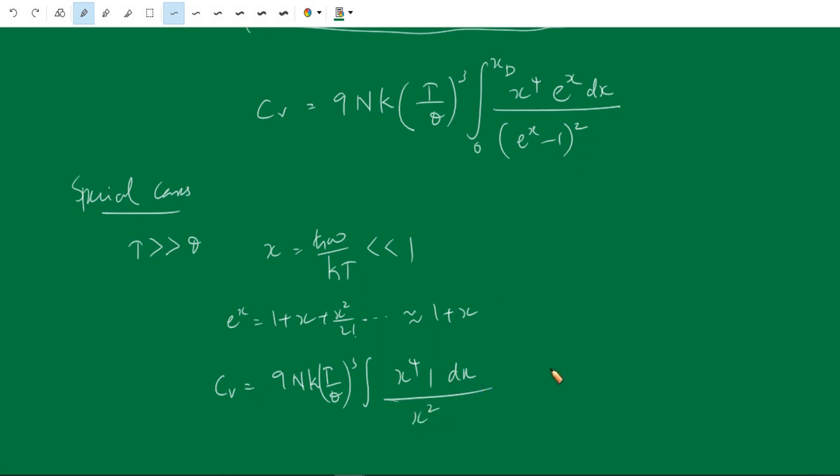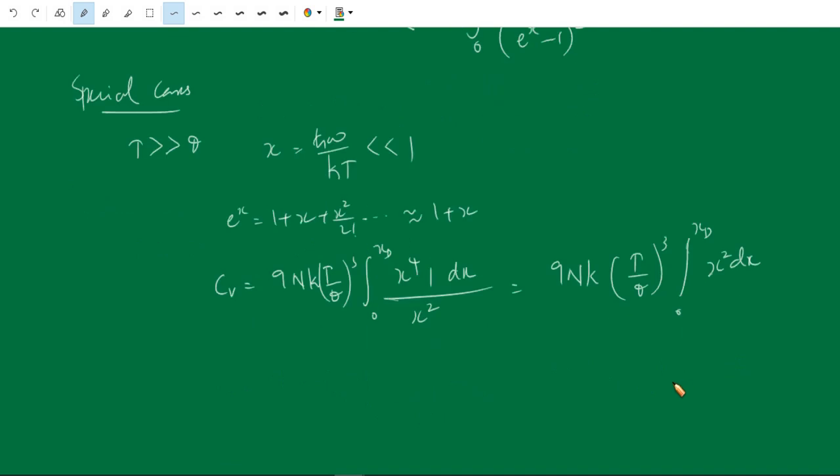So this is equal to 9Nk, T by theta whole cube, integral from 0 to xD of x² dx. The integral of x² dx is x³ by 3, so it becomes xD³ by 3. xD³ is nothing but (theta by T) whole cube.